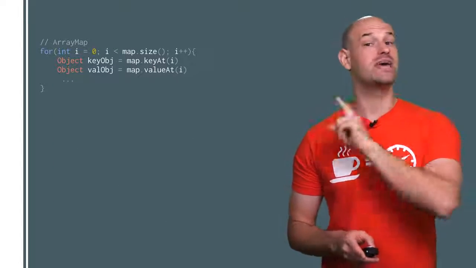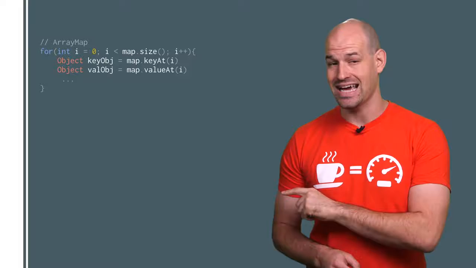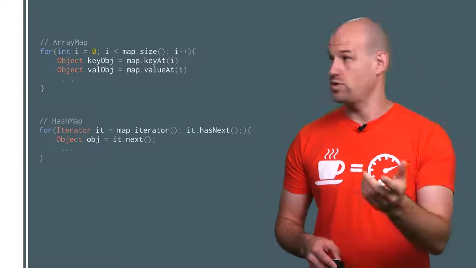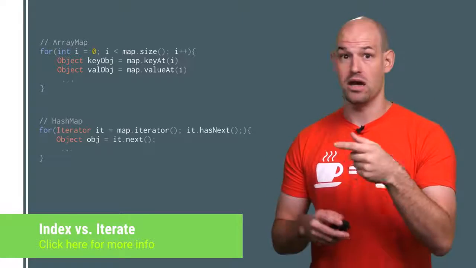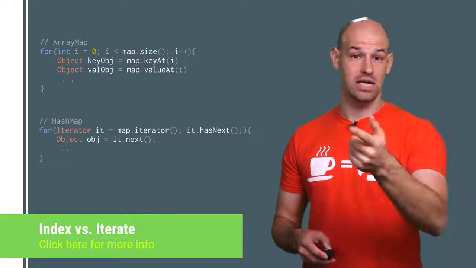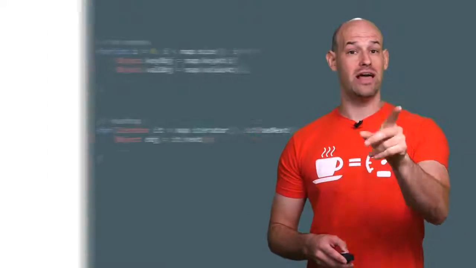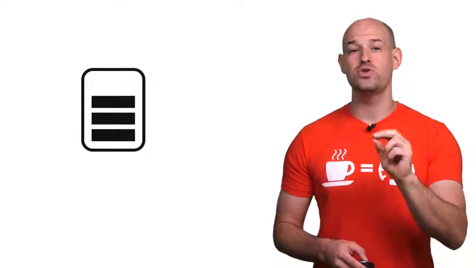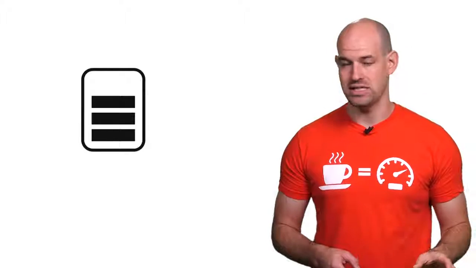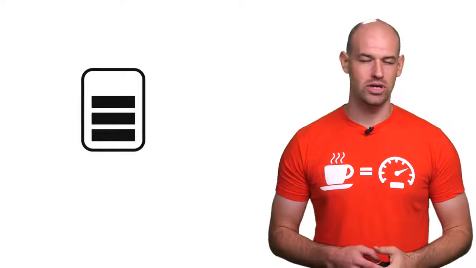Like array maps, you can also iterate over sparse arrays using indexing rather than the iterator pattern, which is required by hash maps and is also significantly slower and takes up more memory to do. And also, like array maps, it's not wise to use these optimized sparse array family containers in every single case, but there are some perfect situations which you should consider.